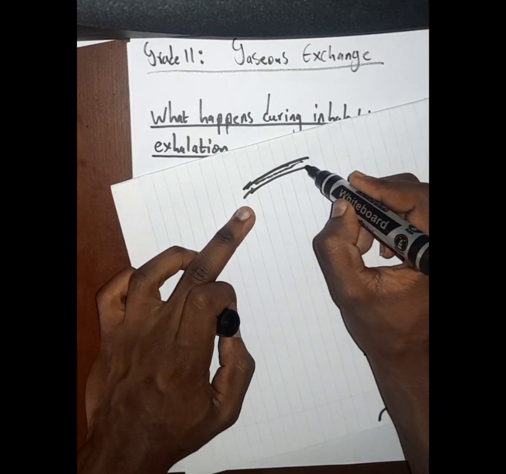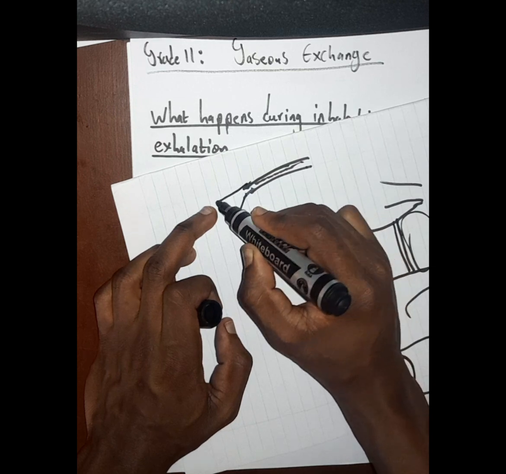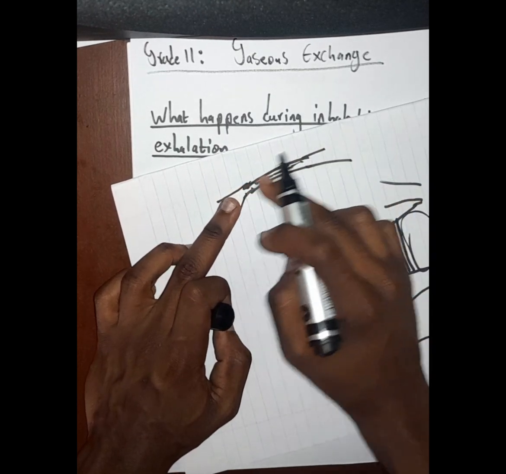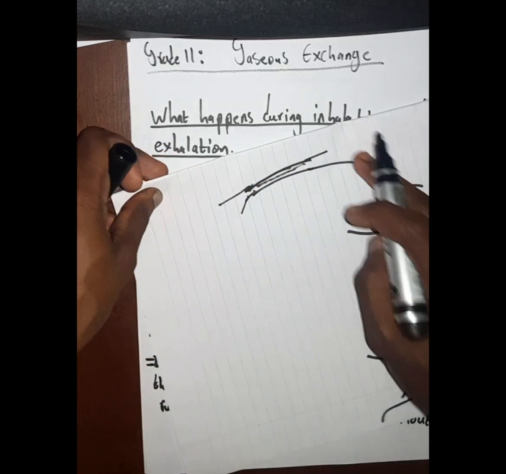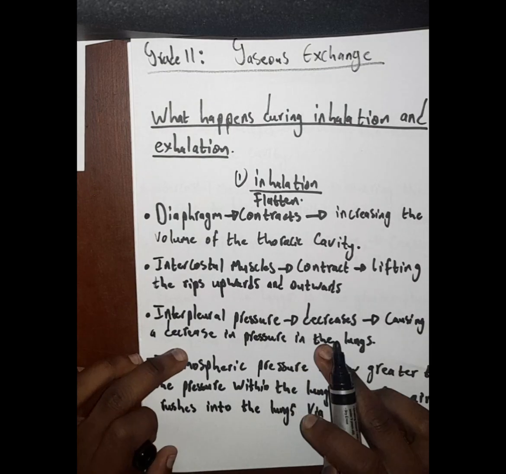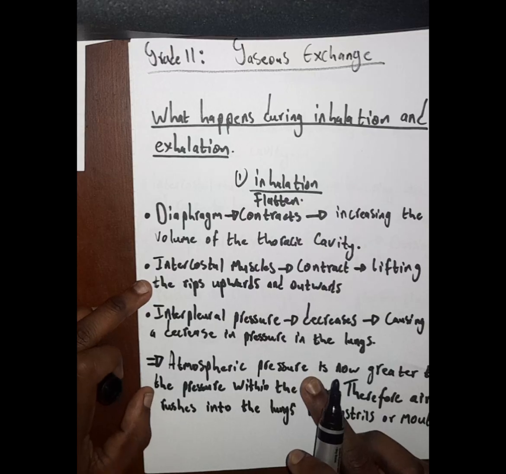Let's say this was an elastic band, and this elastic band during inhalation stretches. Now, as it stretches, it creates what? It creates an increase in volume inside this. Therefore, the pressure inside will what? Will decrease, causing also a decrease in what? A decrease in pressure in what? In the lungs. Now, this is what I said about the atmospheric pressure.